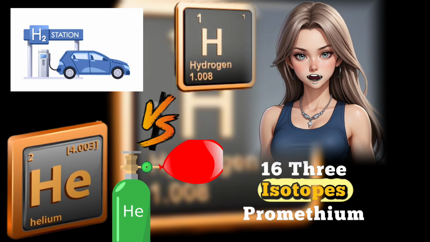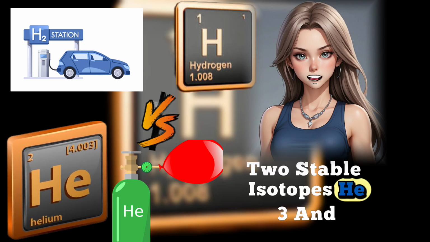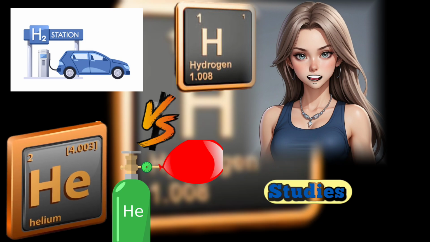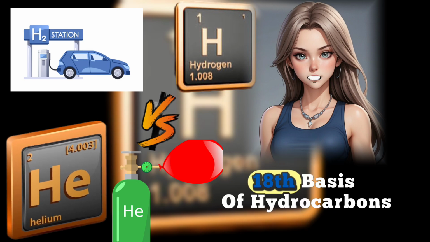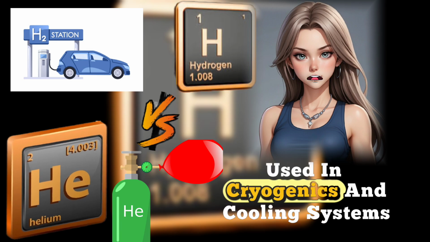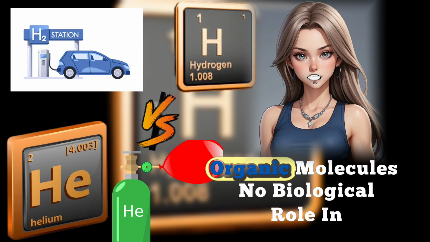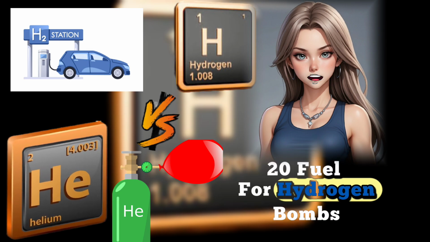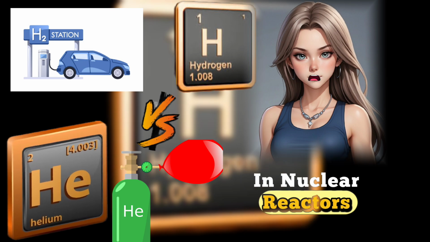16. 3 isotopes: protium, deuterium, tritium. 2 stable isotopes: He-3 and He-4. 17. Simplest atom for quantum mechanics studies. Exhibits superfluidity at near absolute zero. 18. Basis of hydrocarbons, methane, petrol. Used in cryogenics and cooling systems. 19. Found in human body, water, organic molecules. No biological role in humans. 20. Fuel for hydrogen bombs, nuclear fusion. Used as a coolant in nuclear reactors.